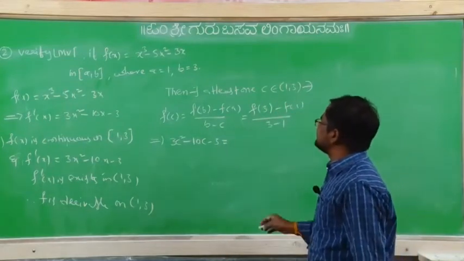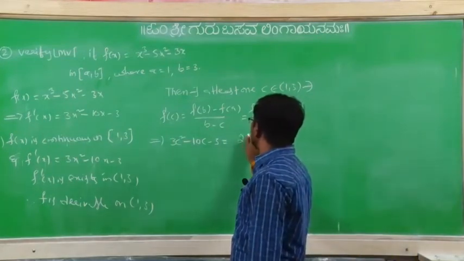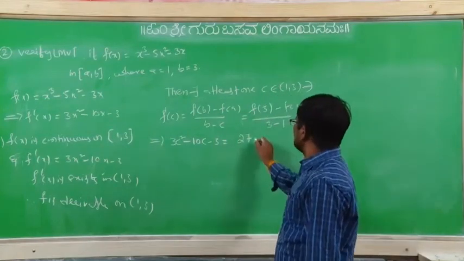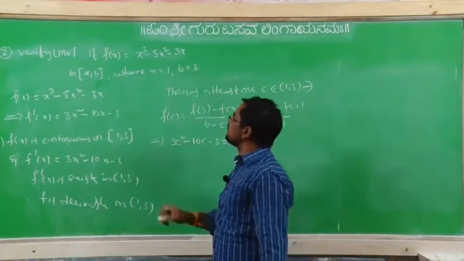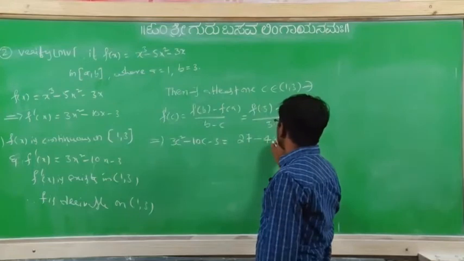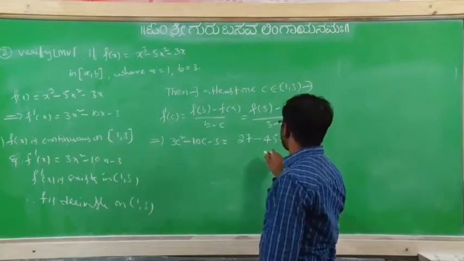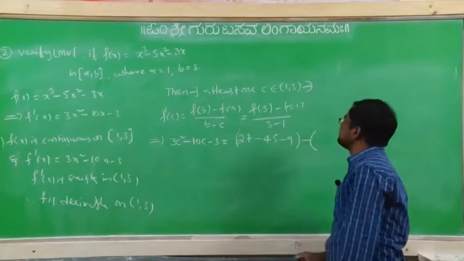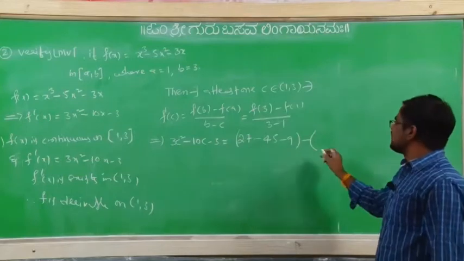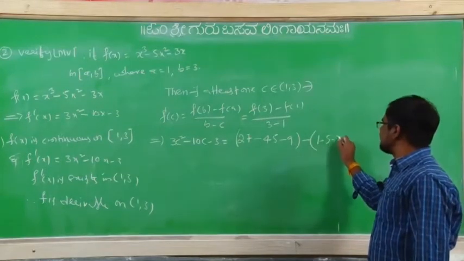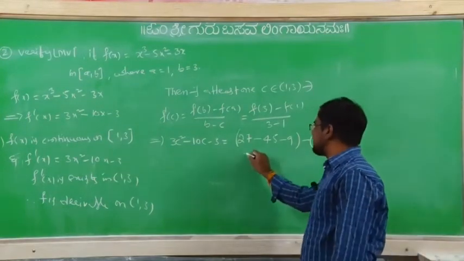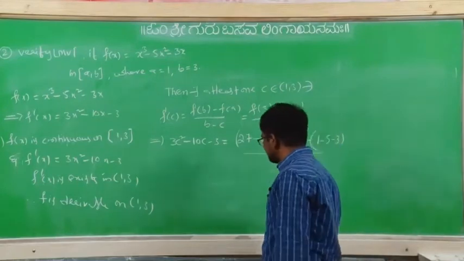Now f of 3 means 27 minus 45 minus 9 minus of f of 1, 1 minus 5 minus 3, divided by 2.